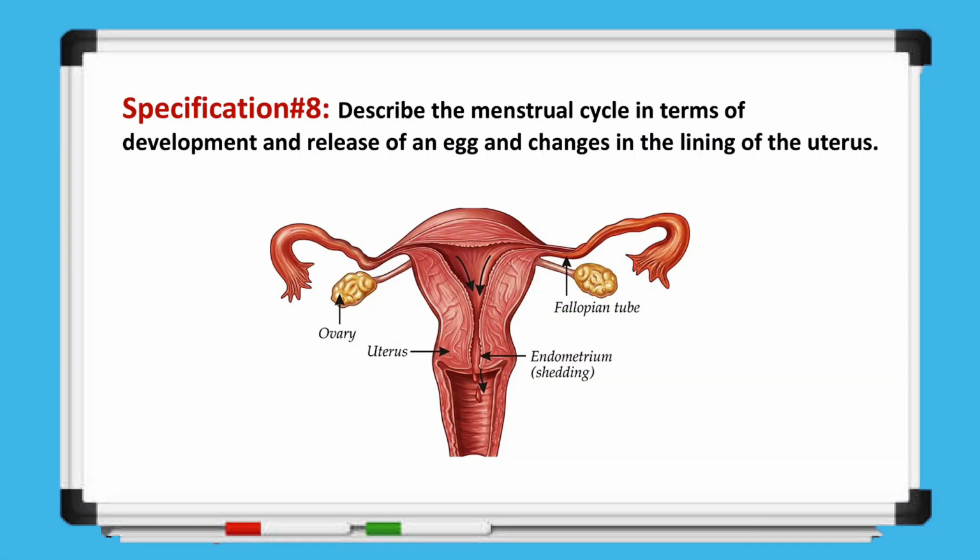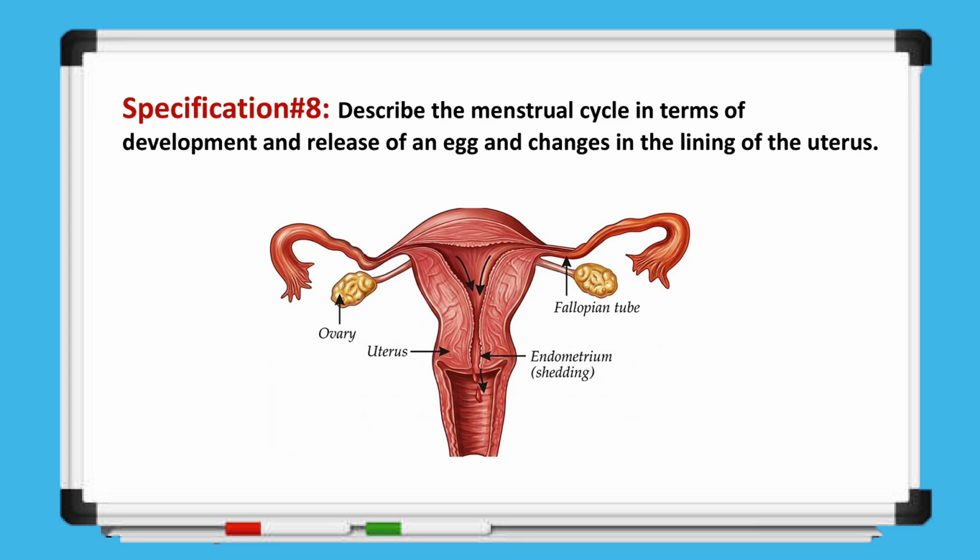Next, Specification 8 asks us to describe the menstrual cycle in terms of the development and release of an egg and the changes in the uterine lining. Now we will explore this process, which marks the start of a female's reproductive maturity and sets the stage for motherhood. The menstrual cycle involves the ovary, where an egg develops and matures, the uterus, where the lining prepares for a possible pregnancy, and the fallopian tube, which carries the egg toward the uterus.